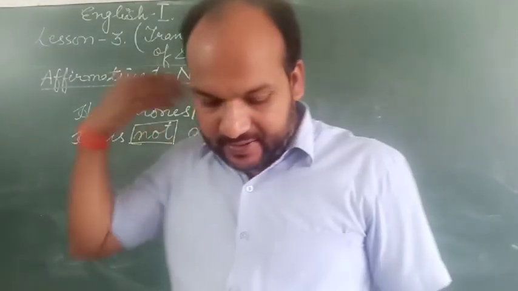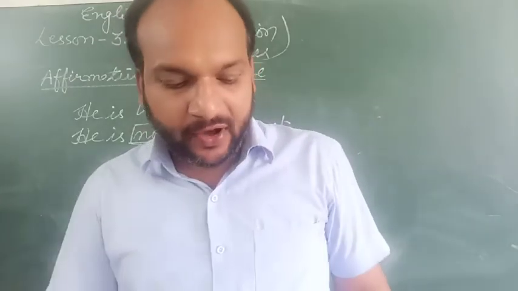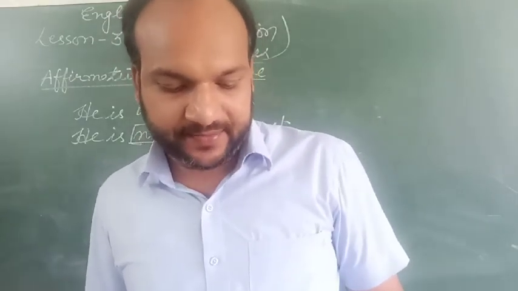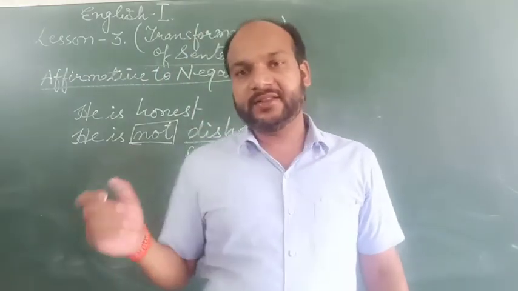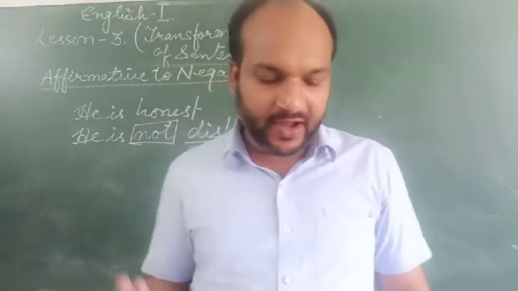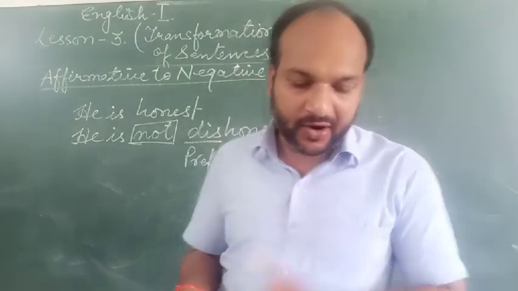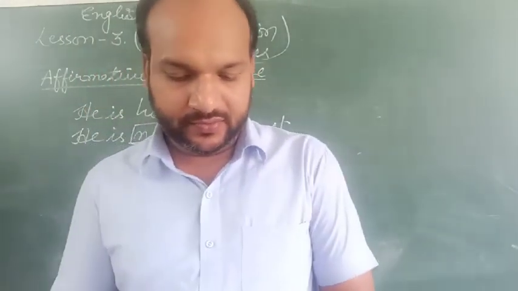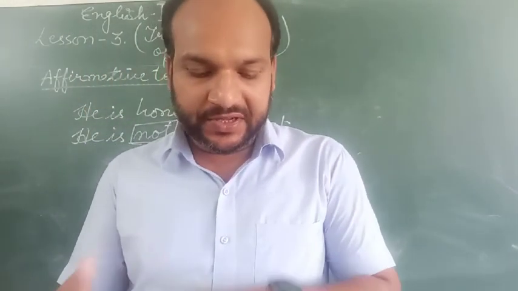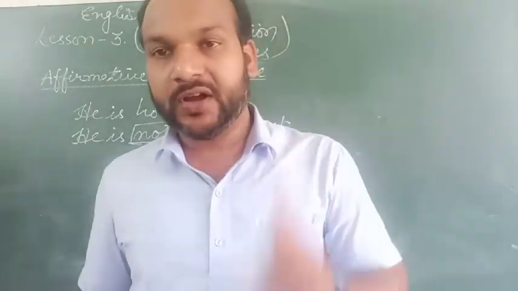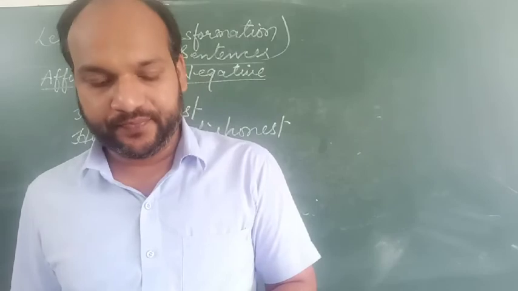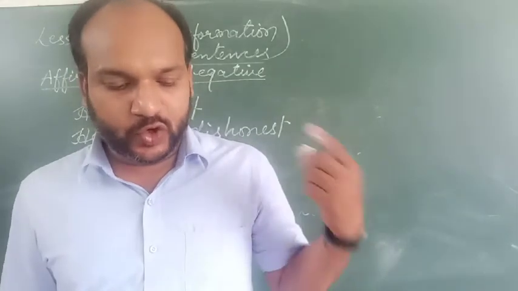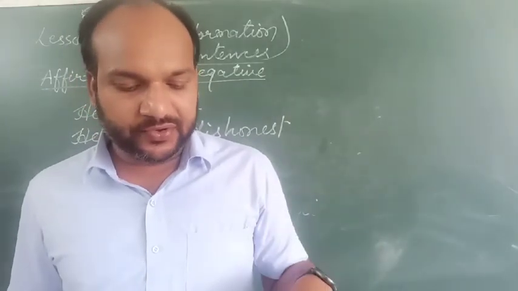Then another one is for words with suffixes. If the words are there in the sentence with a suffix, then what do we have to do? It was thoughtless of you to say so. So we will change it into it was not thoughtful of you to say so. Okay. She is clueless about how to do the work.